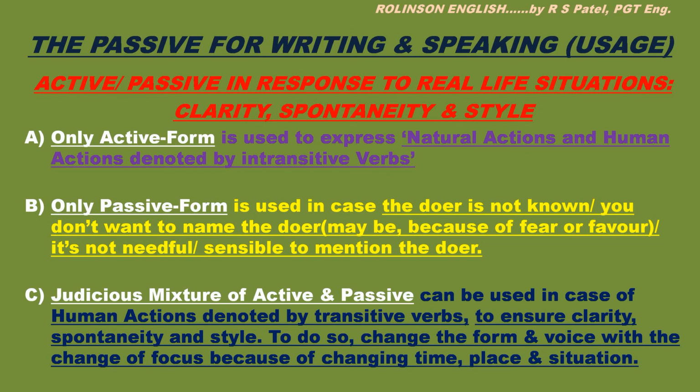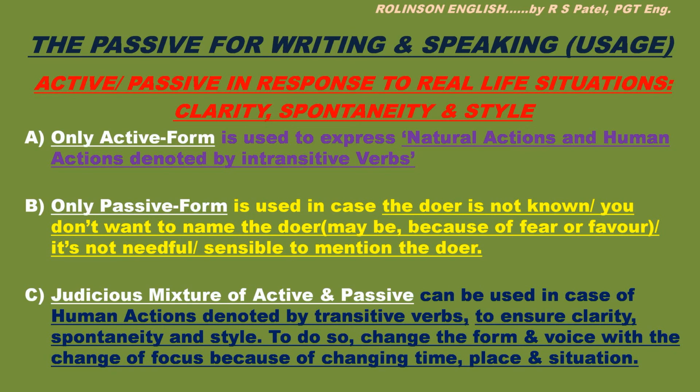You can put that verb in active voice or in passive voice. And you do so to ensure clarity, spontaneity, and style. To do so, change the form and voice with the change of focus because of changing time, place, and situation. Okay? Let us clear it with an example.